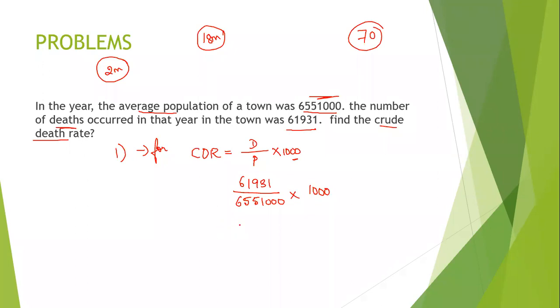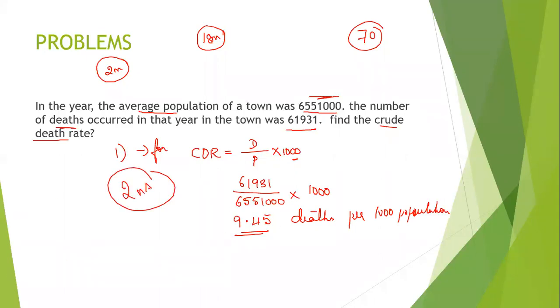Yes, Varsha. Yes, Ashal, it is correct. Yes, Parveen. 9.45. Or you can just convert it, it is 9.5 also, not a problem. So it is 9.45 deaths per 1000 population. So if you do so much, you will easily get 2 marks. Do you understand? Boys, please concentrate.